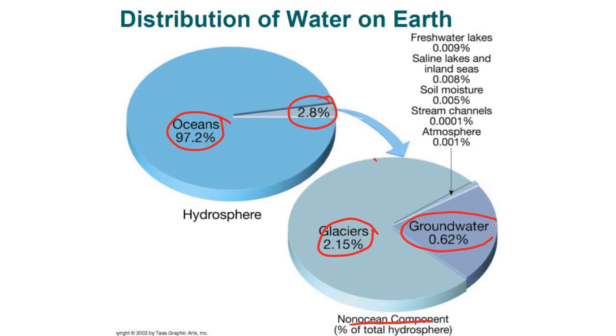I just showed you the groundwater below the ground, which is 0.62%, and then the rest is these components: freshwater lakes, then saline lakes and inland seas, then soil moisture, then streaming channels, even the water vapor in the atmosphere, and also there is 0.0003% of water inside all the living beings. This is also there, living being water. Okay, very minute amount.